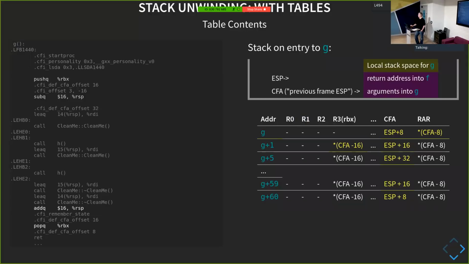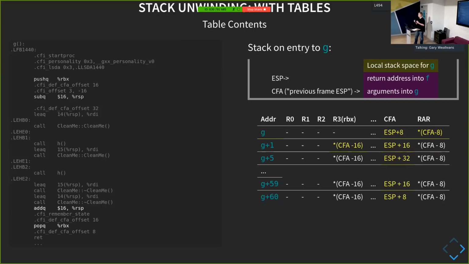So the format of the table is platform independent. There is a mapping in the platform ABI to say that for the DWARF debugging information, register 0 equals, say, RAX. Register 3 is RBX. How can I know the registers before running the code? So on entry into the function, you're not trying to work out the values of the registers. You're trying to work out how you restore the values of the registers in the previous stack frame.